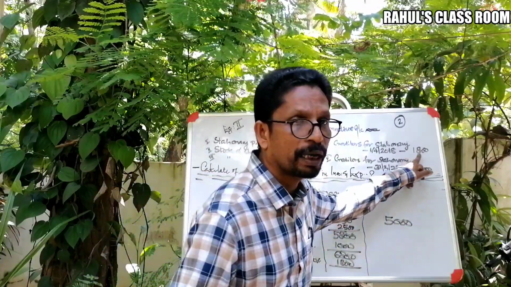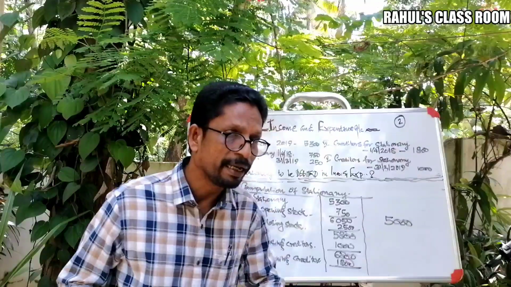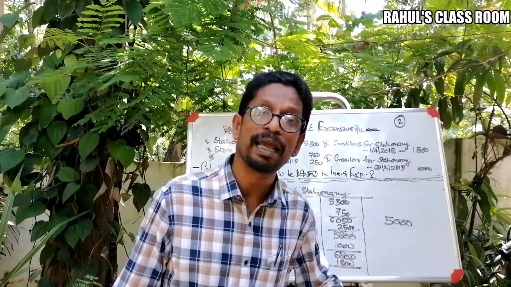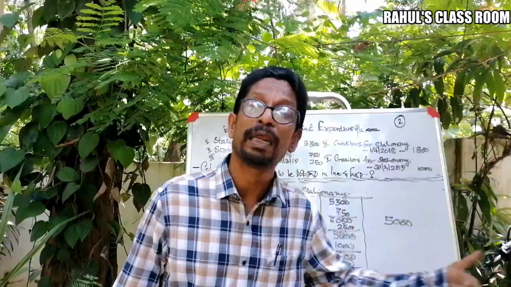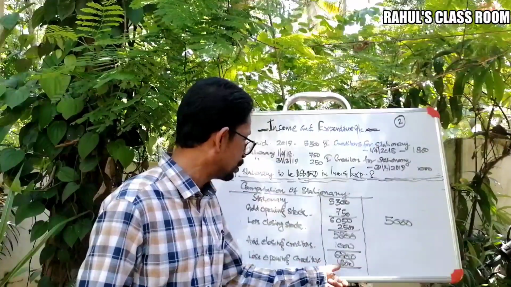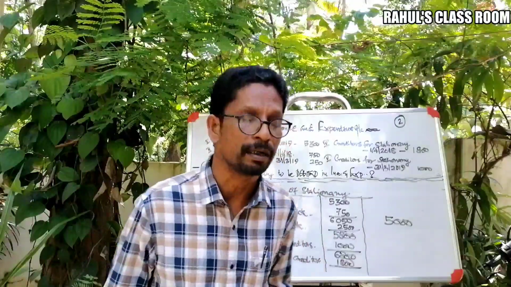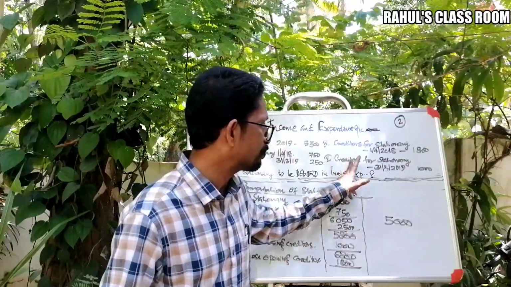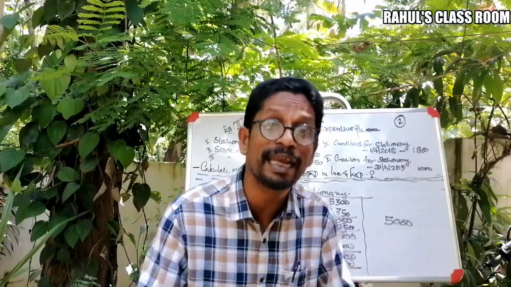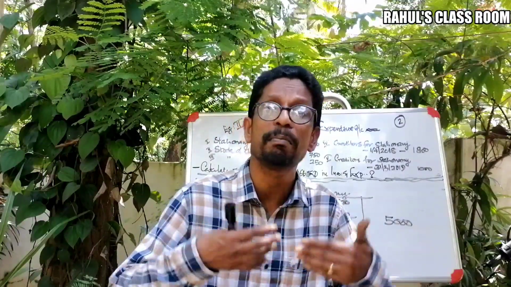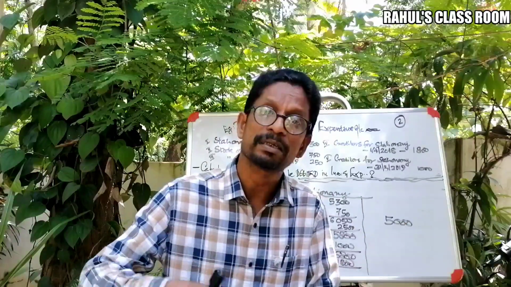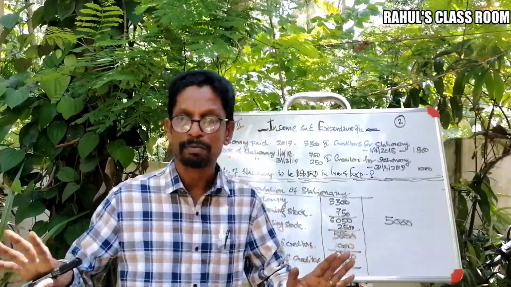That is how much now? 1,800. So 1,800 is paid by the concern during the current year, but it is meant for the previous year. Therefore, we are deducting such portion here. That means 1,800 will be deducted from here. So again, creditors for the stationery as on the end of the year. What's the meaning? During the current year, we purchased stationery again without paying the money immediately. We will pay later, that means next year. You understand now?